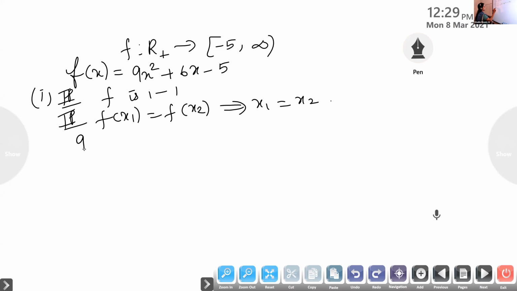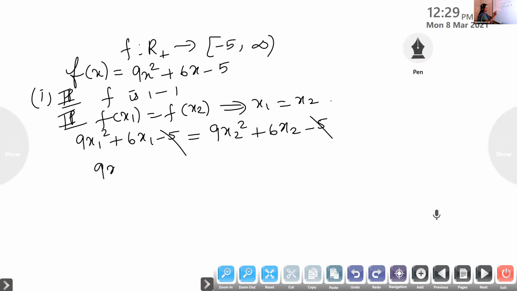So you start from here. 9x1 square plus 6x1 minus 5 is equal to 9x2 square plus 6x2 minus 5. On both sides you can cancel 5. Now bring all the terms to one side: 9x1 square minus 9x2 square plus 6x1 minus 6x2 is equal to 0.